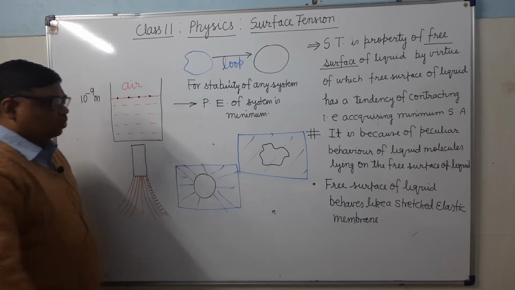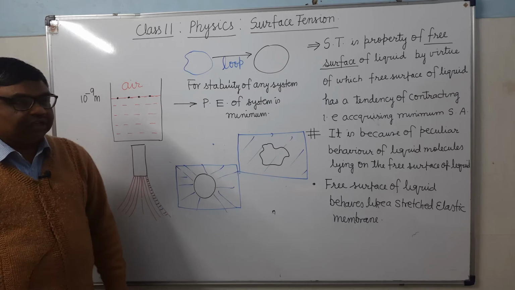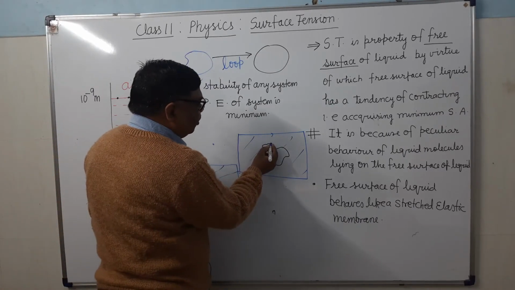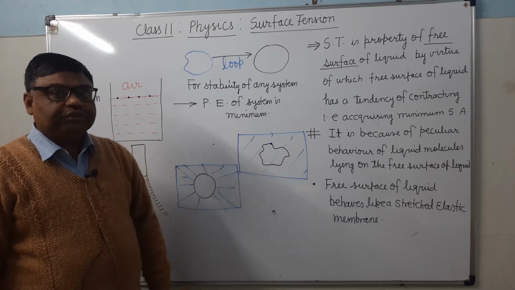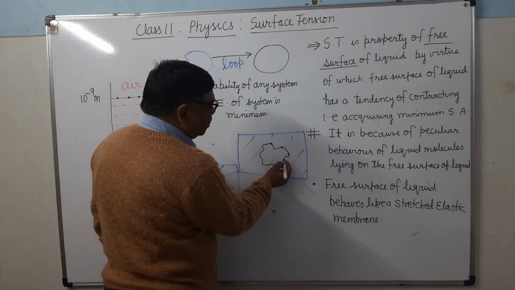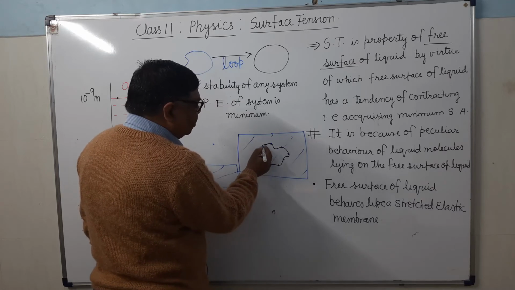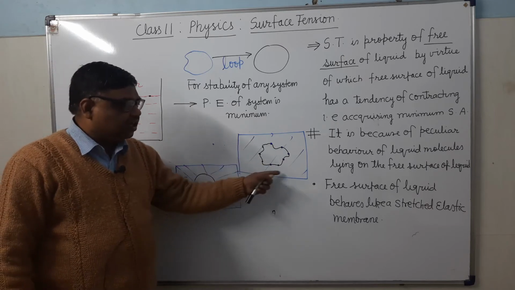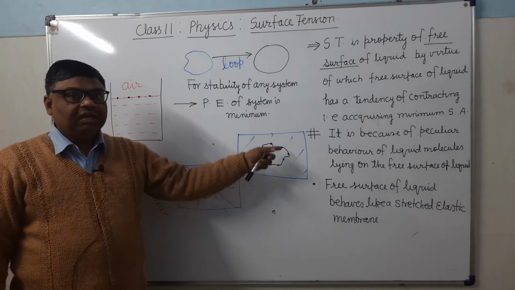Now why is it so? This is also because of the molecular activity, and you can see here, you take some molecules of the liquid. Because you have already wet this loop with the soap solution, therefore there will be soap molecules here. These are the soap molecules which are lying on the surface, on the boundary of the loop.